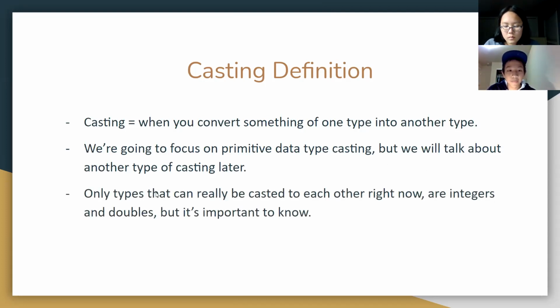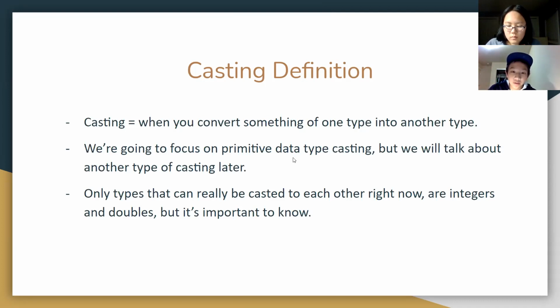For now, the only types that can be casted to each other are integers and doubles, but it's important to know this concept. Also, you can cast to floats as well. A float is another primitive data type in Java, really similar to a double. The only difference is that doubles can hold more place values than floats.